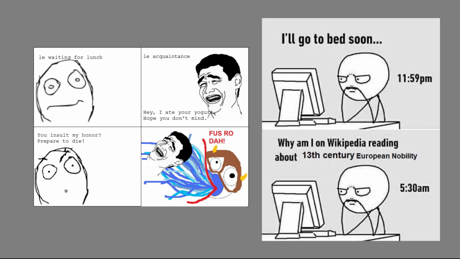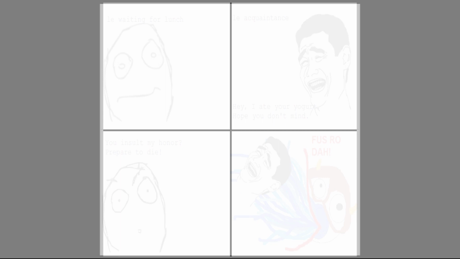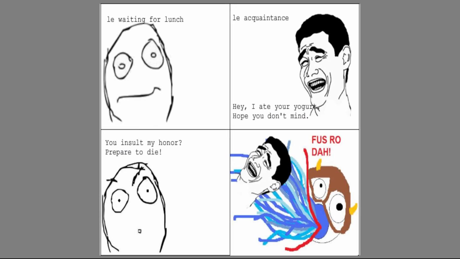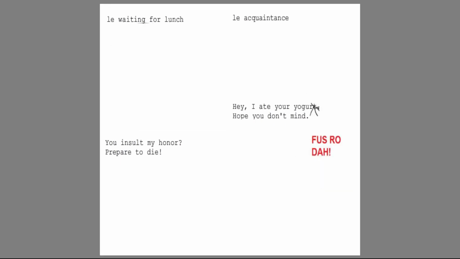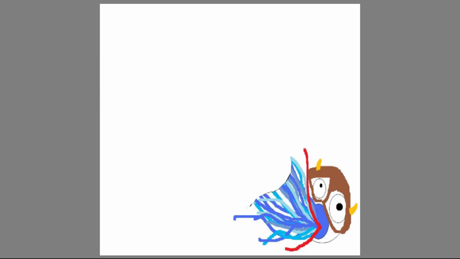Rage comics can come in all sorts of shapes and sizes, but we're going to be consistent and have all of our comics follow a 2x2 panel format. So we can start off by writing some code to create a blank canvas, and just like that, we're done with step 1. In my opinion, there are 3 main components that make up a Rage comic. You have the text, the faces, and the poorly drawn images.